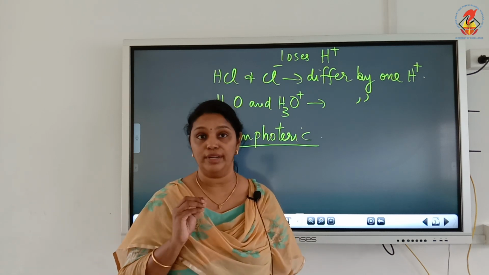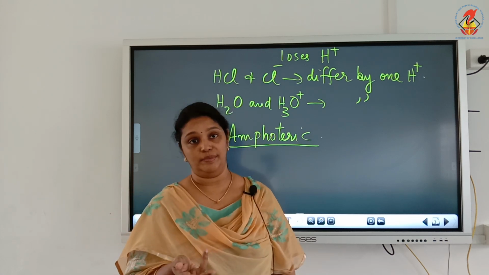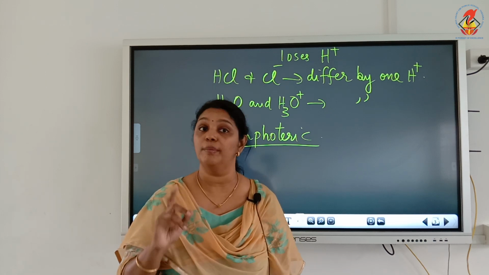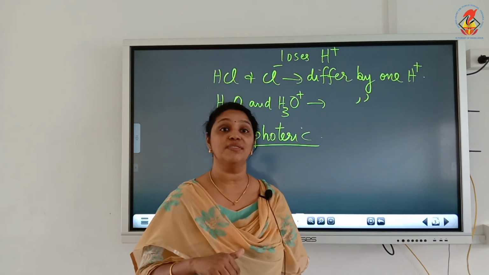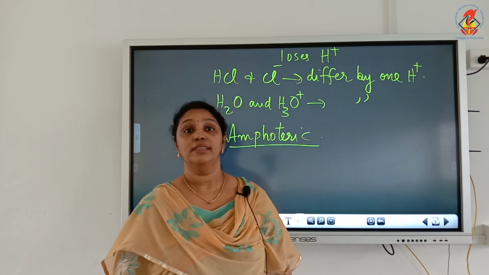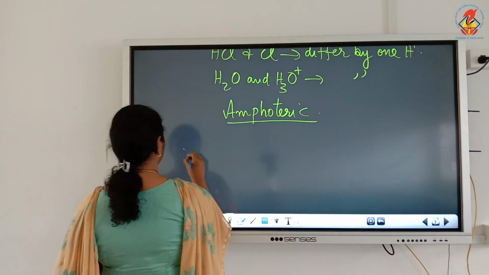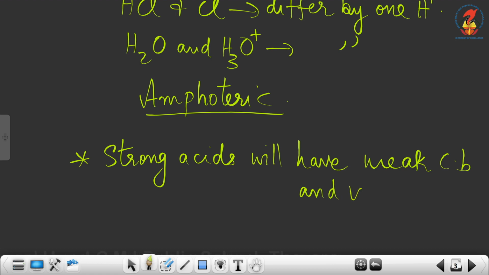So according to Bronsted-Lowry concept, acids are proton donors and bases are proton acceptors. And we have conjugate acid base pair, that is acid base pair that differ by one proton, and conjugate acid will have one extra proton and conjugate base will have one less proton. Now there is one more thing that is to be remembered, a very important note, that is strong acids will have weak conjugate base and vice versa.